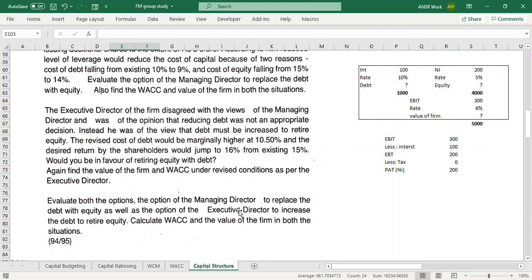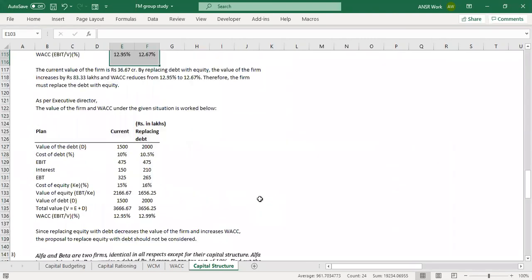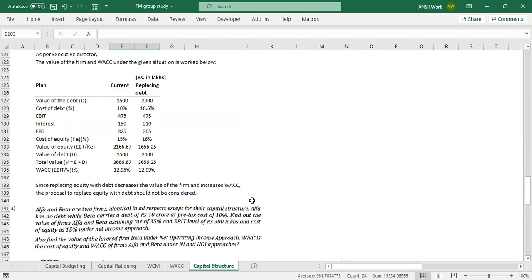Dheeraj, can you tell me the final WACCs, please? Yeah. The WACC, the current one is 12.95%. WACC for the first restructuring is 12.67%. And the second one is 12.99%.